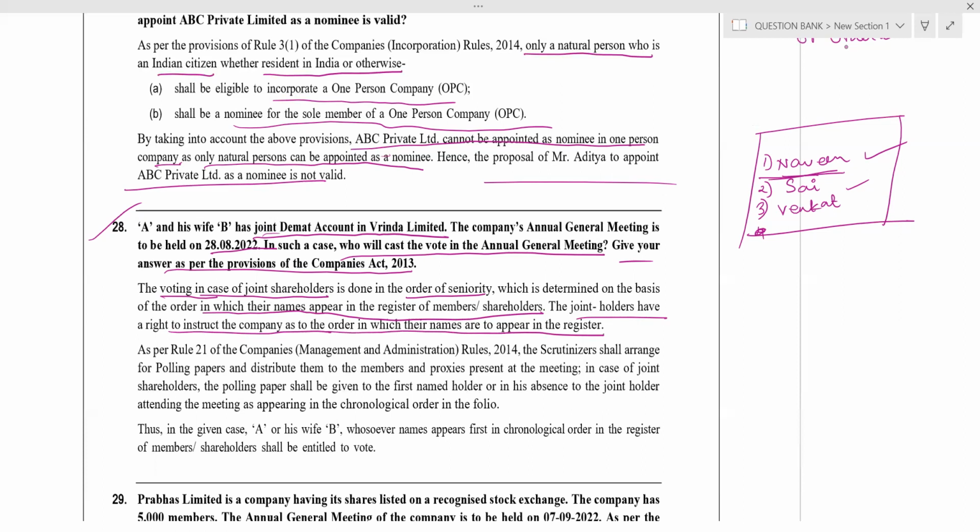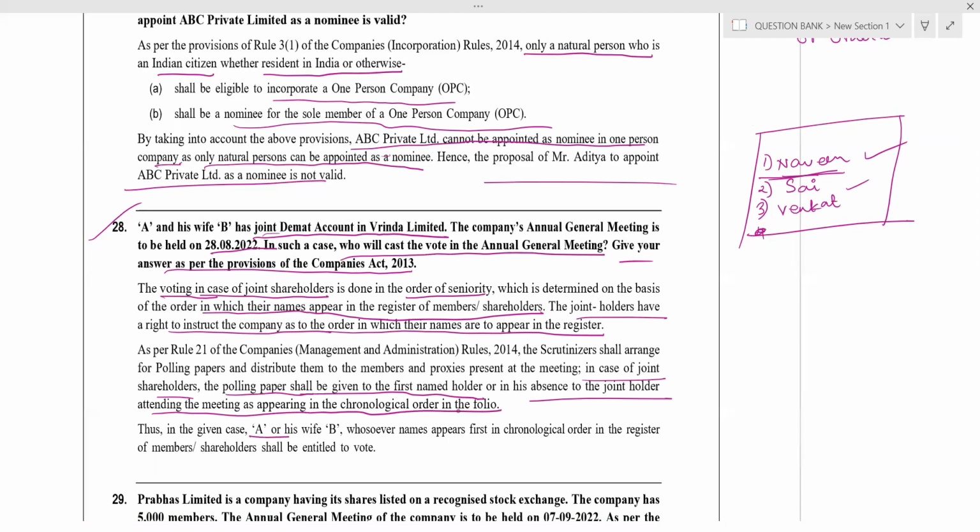The company cannot decide on its own that Naveen's name should be first. It is the joint holders who instruct the company to write in the register of shareholders: first name Naveen, then Sai, then Venkat, like that. In case of joint shareholders, the polling paper shall be given to the first named holder. In his absence, the joint holder attending the meeting appearing in chronological order in the folio. Folio means register.